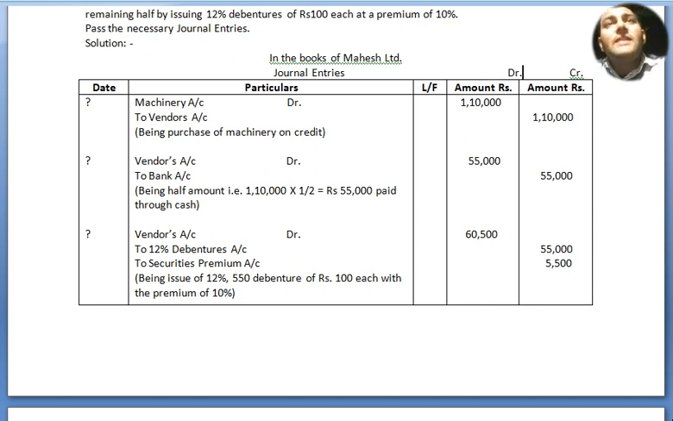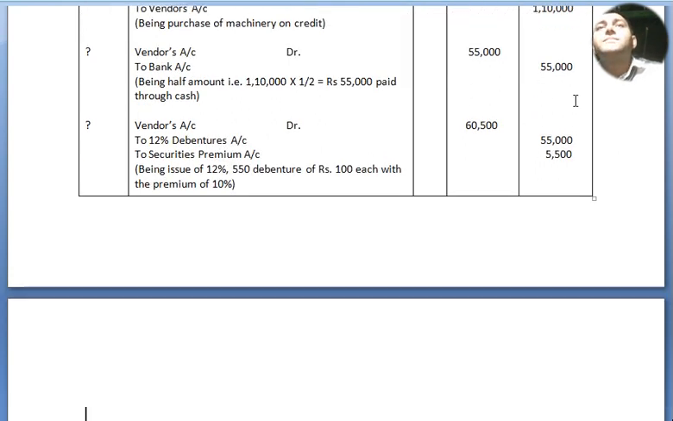Alright, then vendor's account debited to 12% debenture account and securities premium account. Here at a premium of 10%, on 55,000, the 10% premium is 5,500. Altogether 60,500 is the vendor's account debited. Alright, so they have made an issue entry. Now we move to our next question.